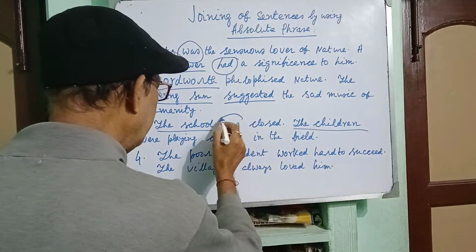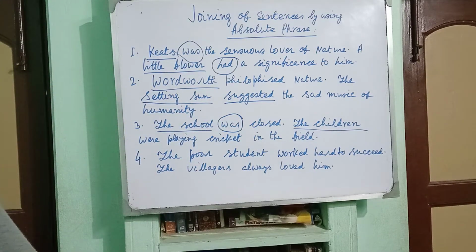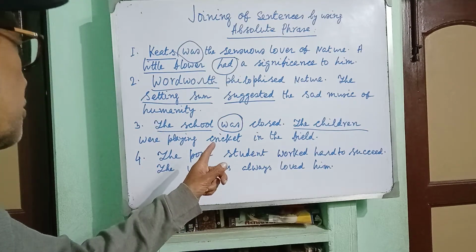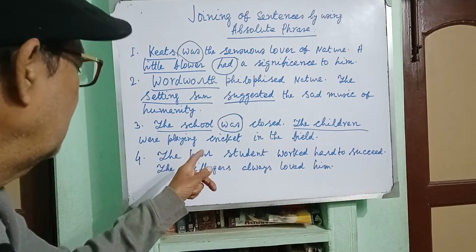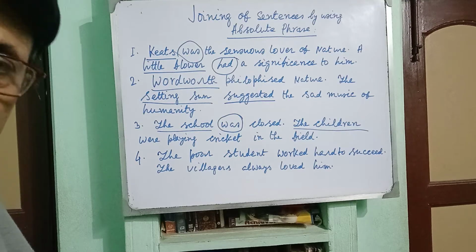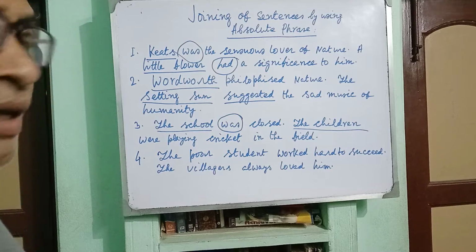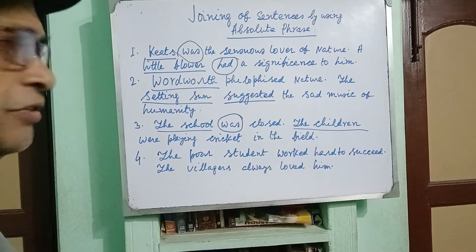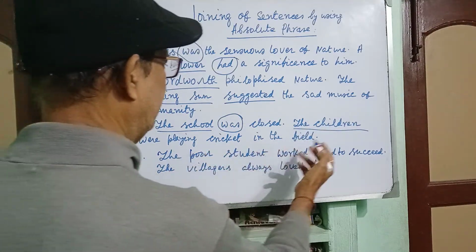And here you will find a verb: am, is, are, past tense was and were, and you will have to use being. The school being closed or the school having been closed, whatever you like, the children were playing cricket in the field.